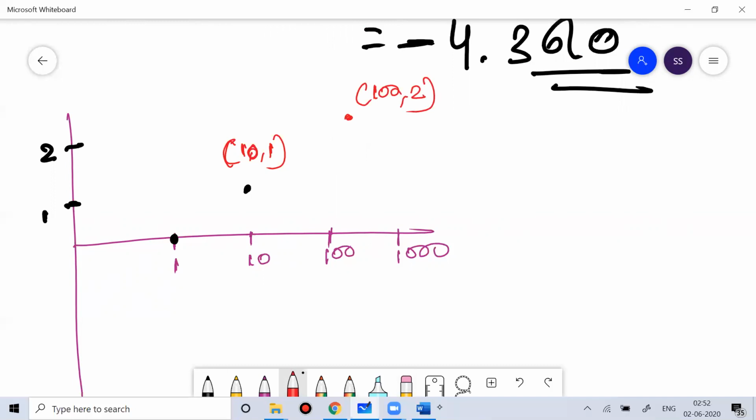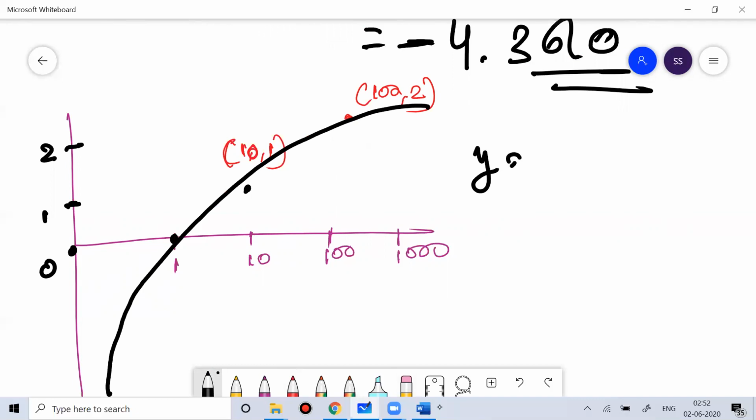And whenever you find the log of any number less than 1, you always get a negative value. So this is the graph of log: y equal to log x. If you plot the graph, your graph would be like this. You can remember this.